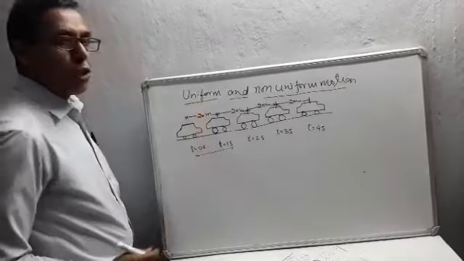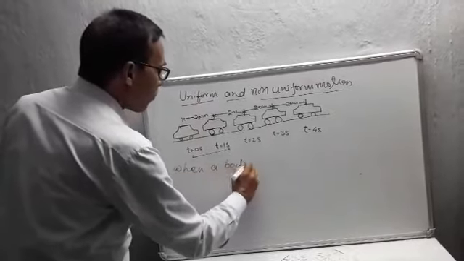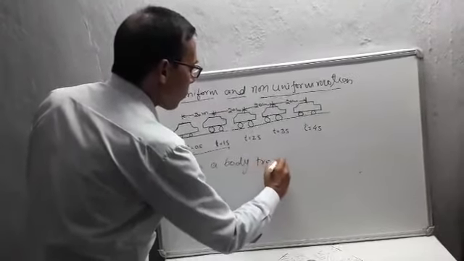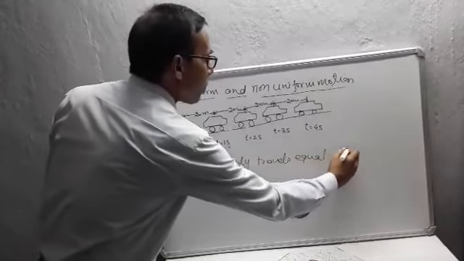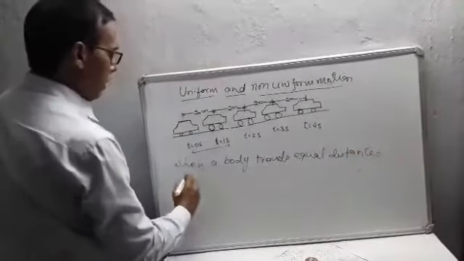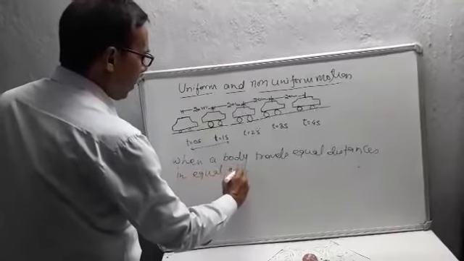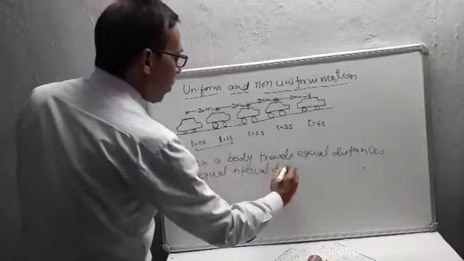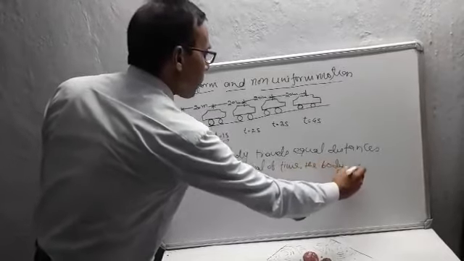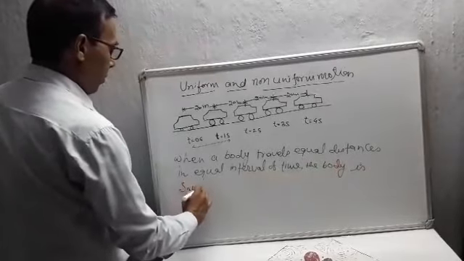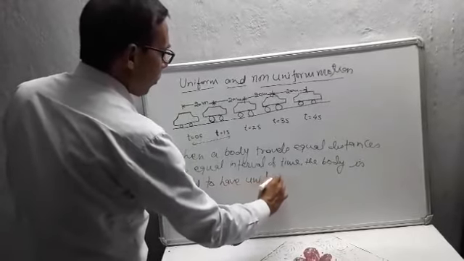The definition of uniform motion is: when a body travels equal distances in equal interval of time, the body is said to have uniform motion.